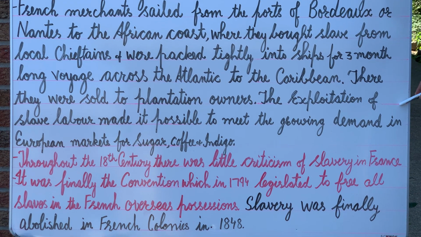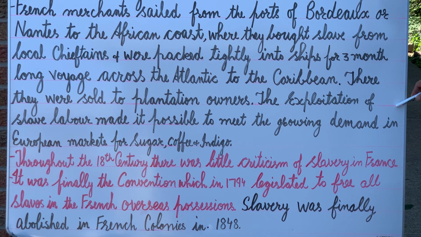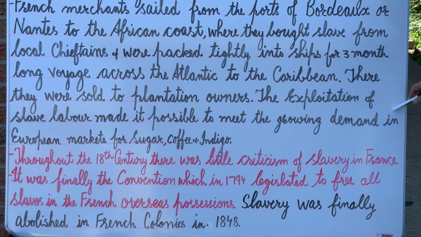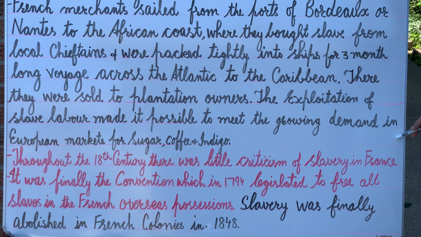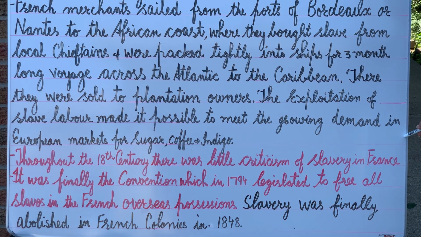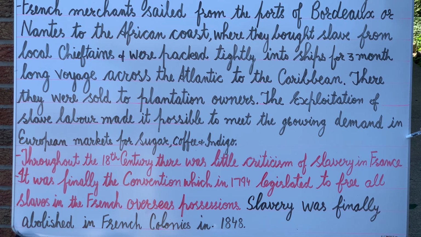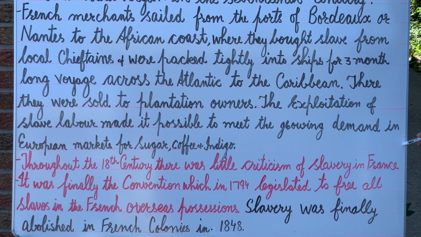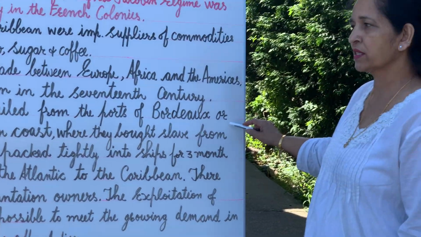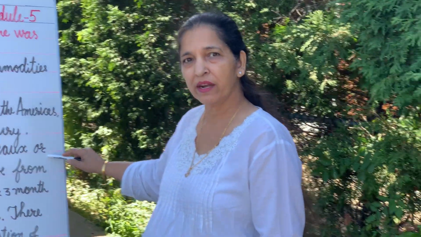These plantation owners exploited them, and the exploitation of slave labor made it possible to meet the growing demand in the European markets for sugar, coffee and indigo. The port cities of Bordeaux and Nantes depended for their economic prosperity on the flourishing slave trade. So throughout the 18th century, there was little criticism of slavery in France.